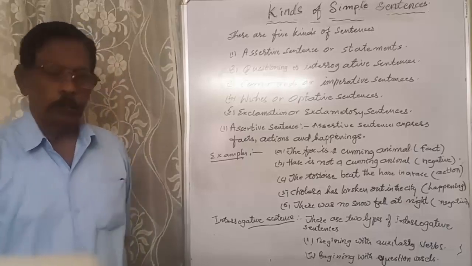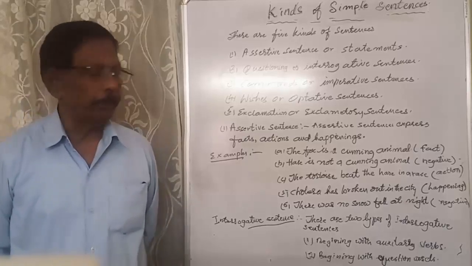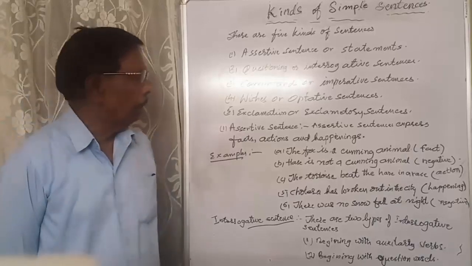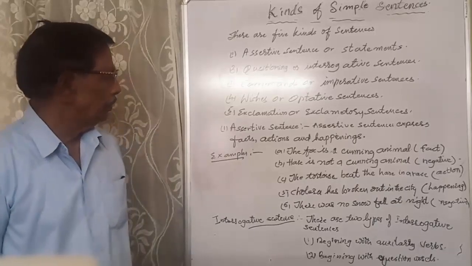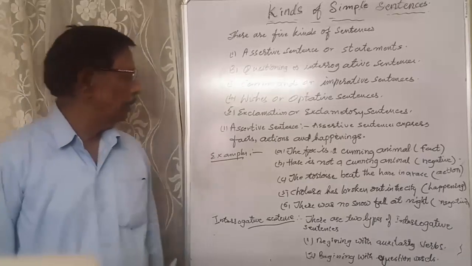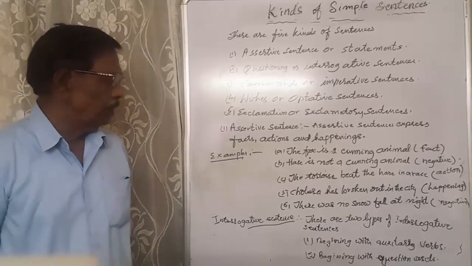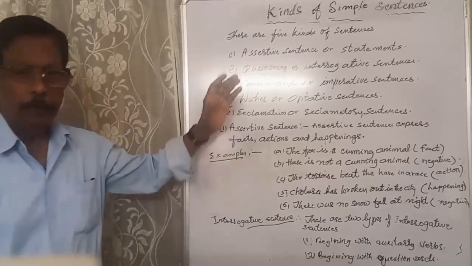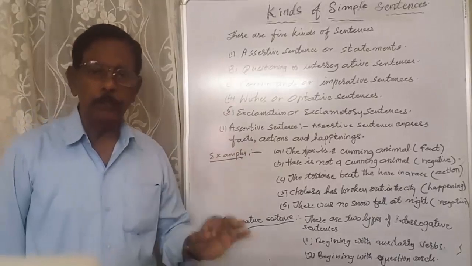Second one, questioning or interrogative. Third one, commands or imperative sentences. Fourth one, wishes and optative sentence. Fifth one, exclamation or exclamatory sentences. These are the 5 kinds of simple sentences.